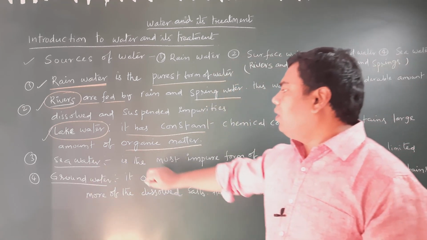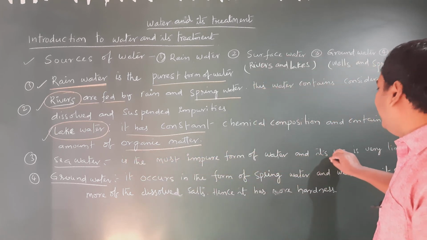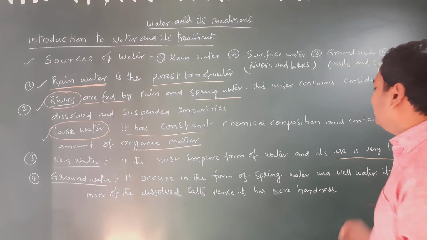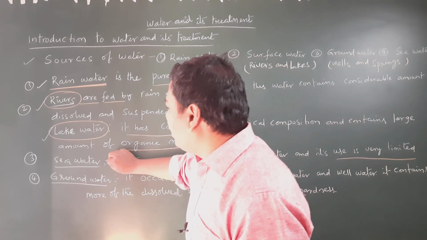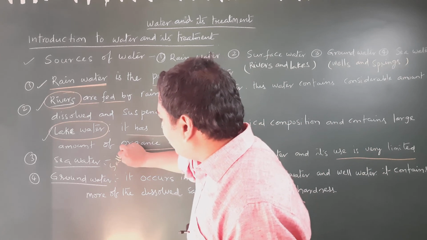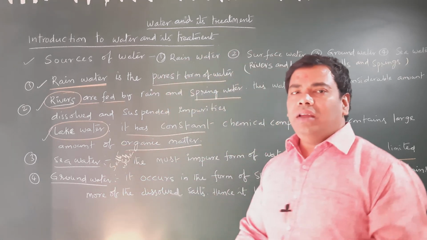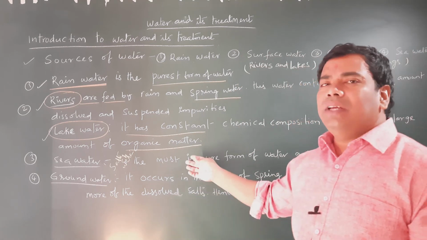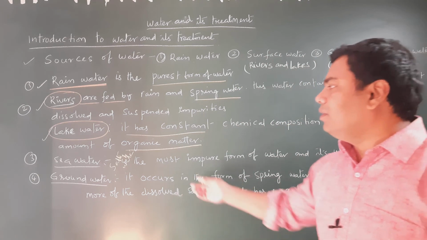Sea water is the most impure form of water and its use is very limited. Generally we can call it salty water, so the usage of sea water is very limited.